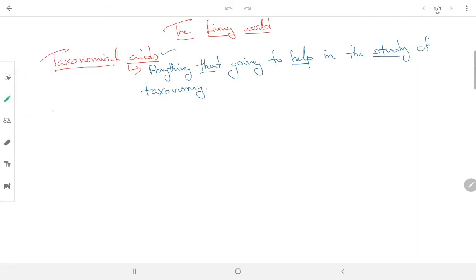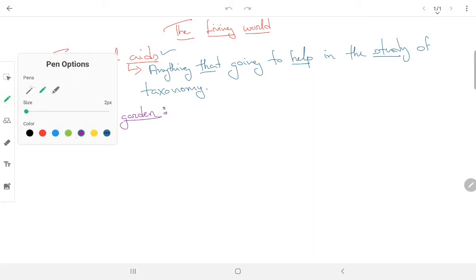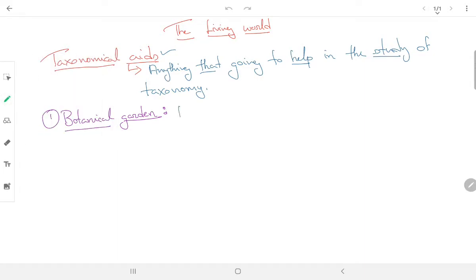First taxonomical aid that we are going to see is called as botanical garden. Botanical garden is a place where we grow various varieties of plants. So that will be called as botanical garden.